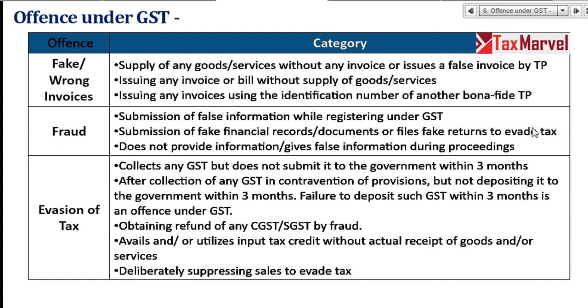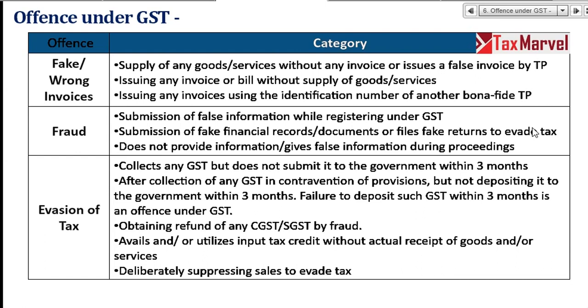It is an offense, right? Obtaining refund of CGST, IGST by fraud. It means I did not export, but I have shown it as export on paper and claimed refund, right? Next, avails and or utilizes ITC without actual receipt of goods or service.